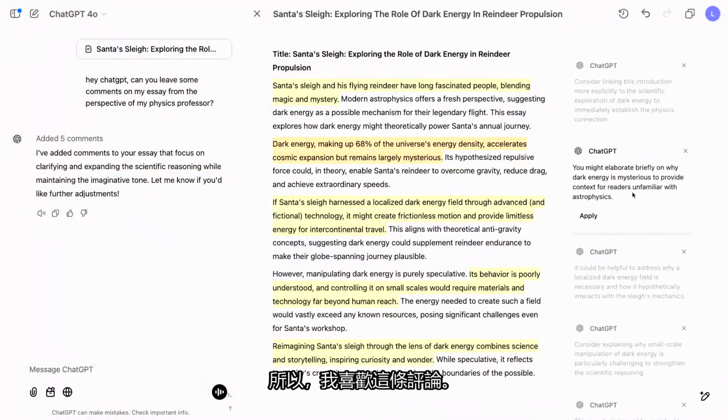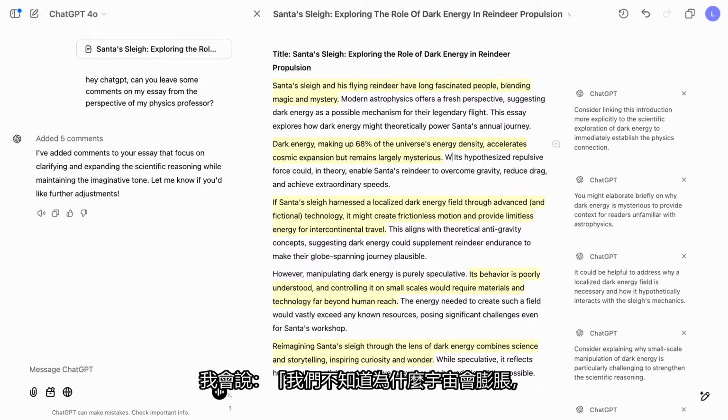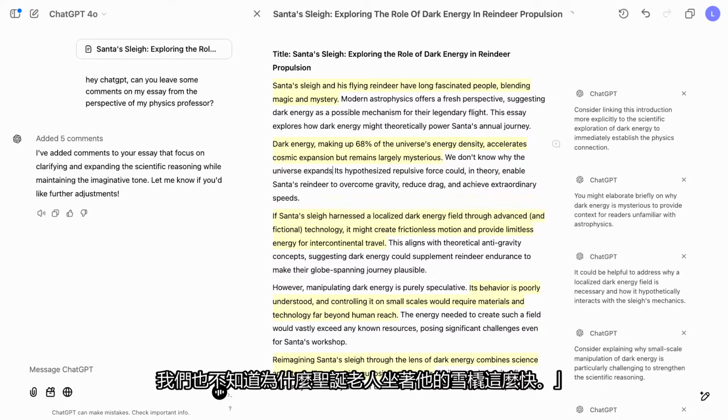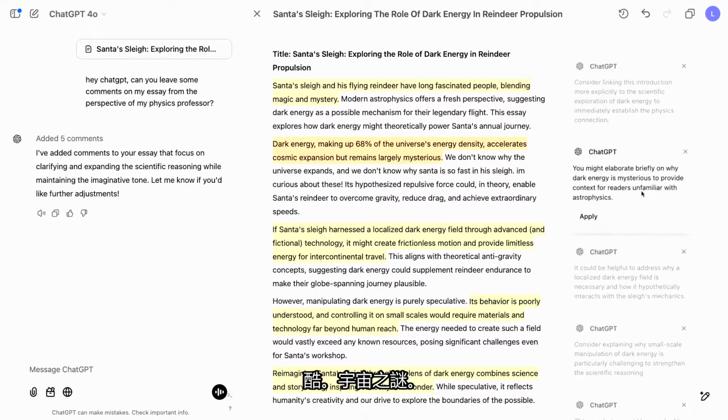So I like this comment. You may elaborate briefly on why dark energy is mysterious to provide context. I'm going to say we don't know why the universe expands, and we don't know why Santa is so fast in his sleigh. I'm curious about these. Cool. The mysteries of the universe.